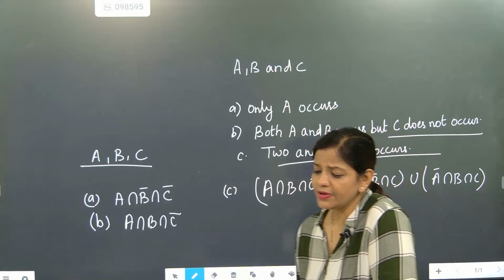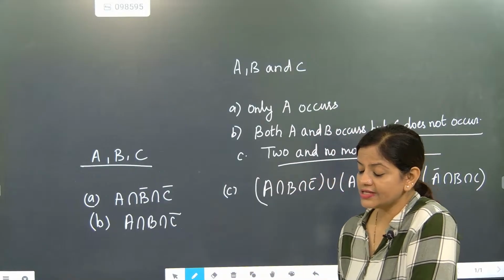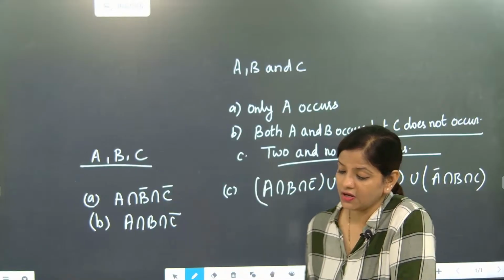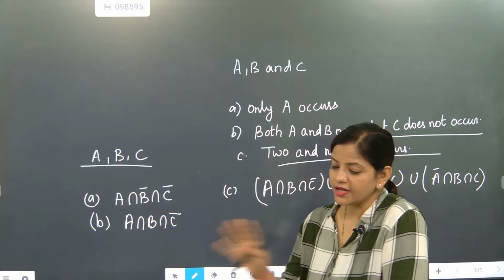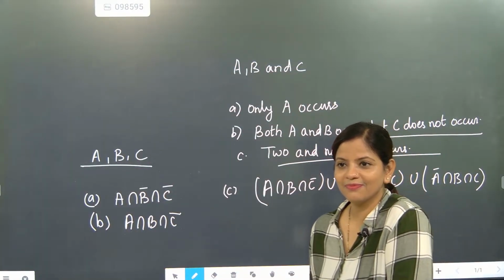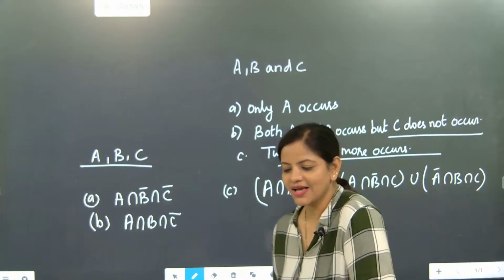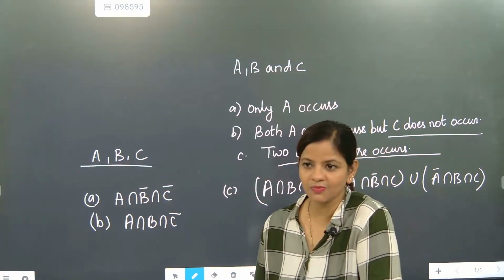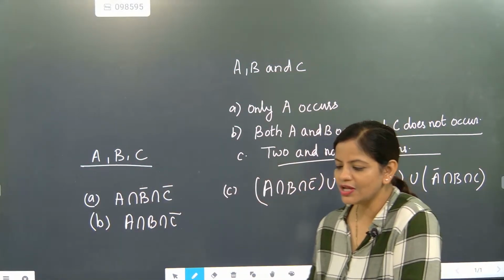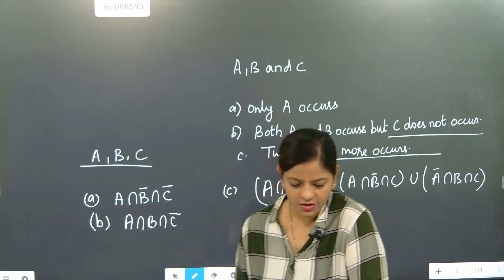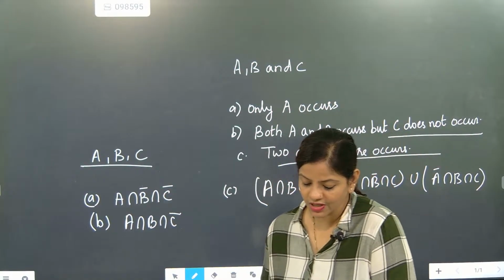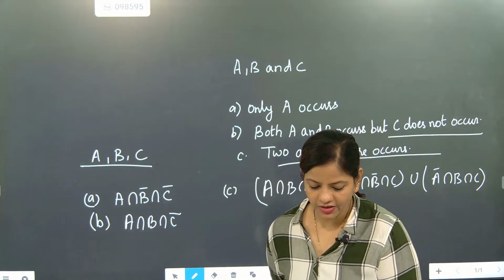So if somebody tells you that I am throwing a dice, what is the possibility of getting a 7? 100%, is it possible? It's an impossible event, right? I said I'm going to throw a dice and I want 7 on the dice. Is it possible? No. So that's surely going to be an impossible event. I hope you might have understood there.